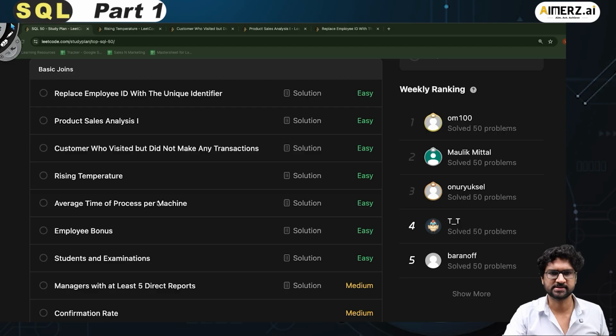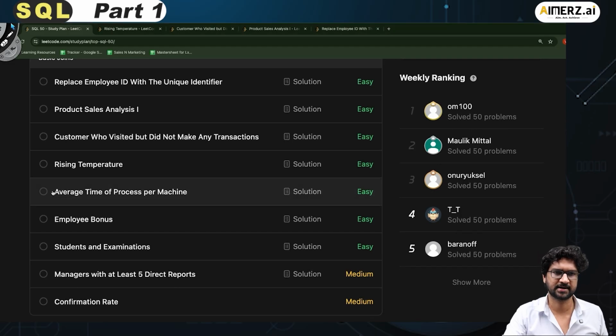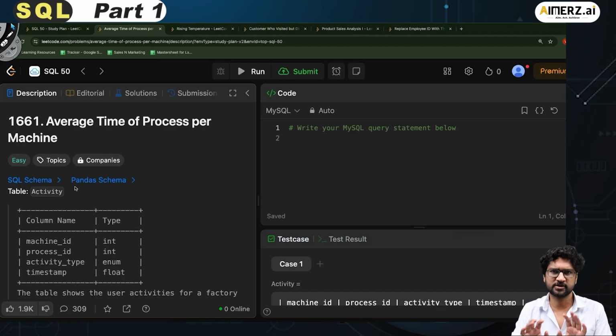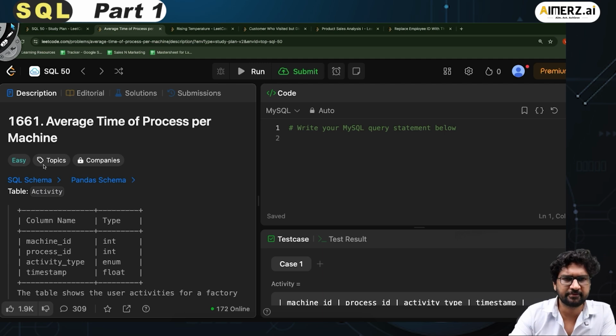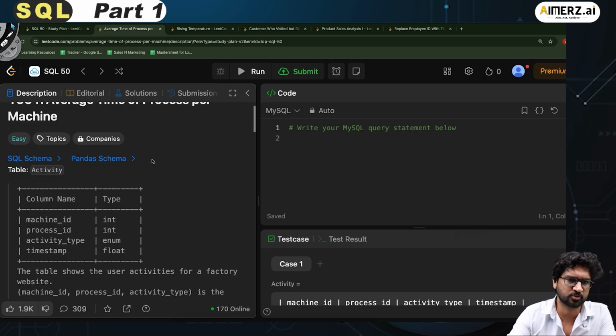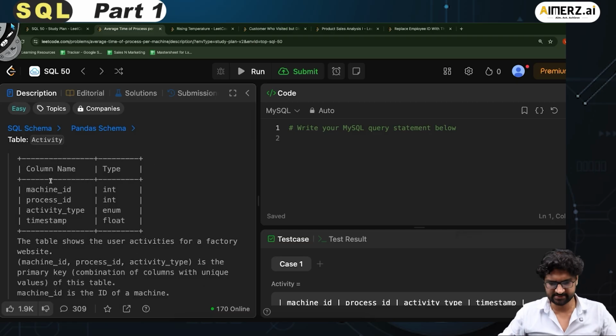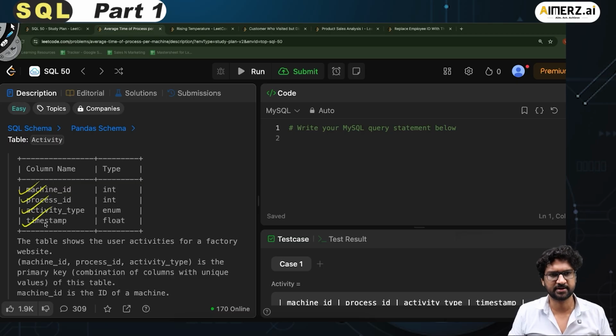Average time of process per machine. Let's click on this. So far so good. I think things are pretty easy, simple questions that we have been solving so far. Average time of process per machine. This is the next question, right? It has a table called activity and it has the following columns: machine ID, process ID, activity type and the timestamp. These are the 4 columns.